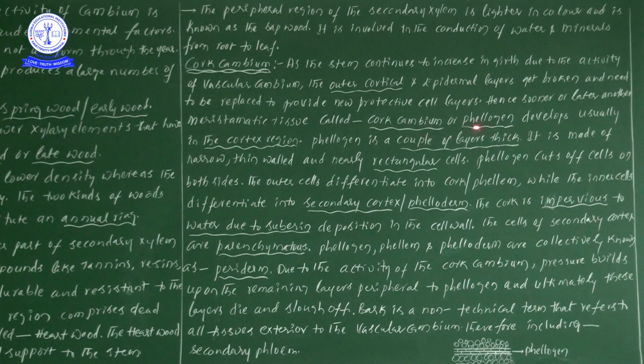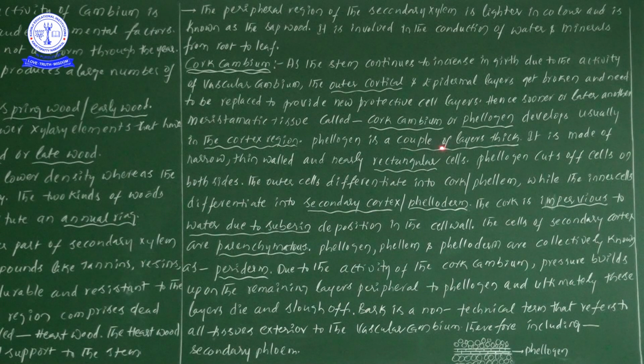This cork cambium or phellogen usually develops in the cortex region.